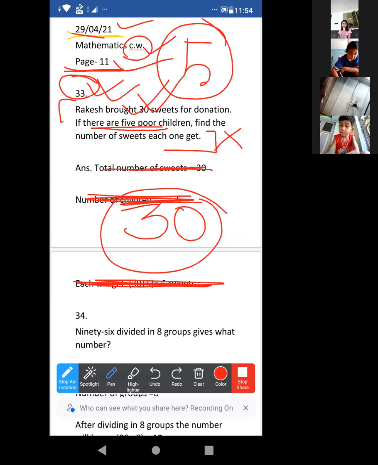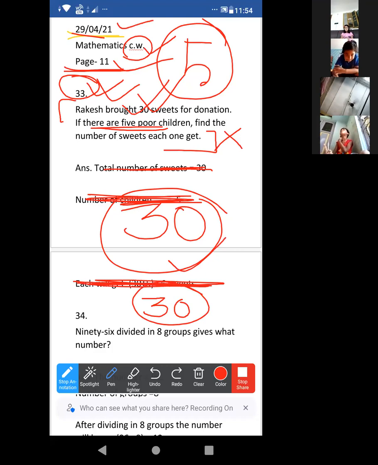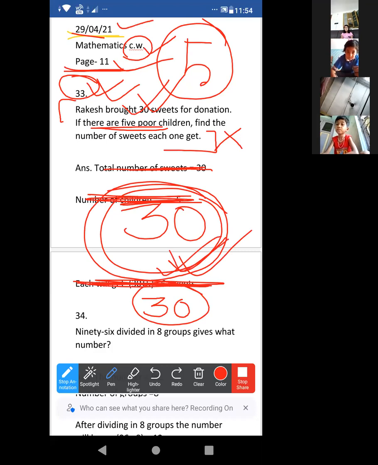Suppose in your class you have 30 chocolates and we have taken 5 students. Okay, Adrija, Adrika, Taskin Alam, Arnab Bhuya and Aratrika. I have to distribute these 30 chocolates among these 5 students. Don't worry, the other students will also get chocolate, okay, in the next sum. Acha. Now, how to divide these 30 chocolates or 30 sweets among these 5 so that each will get equal.